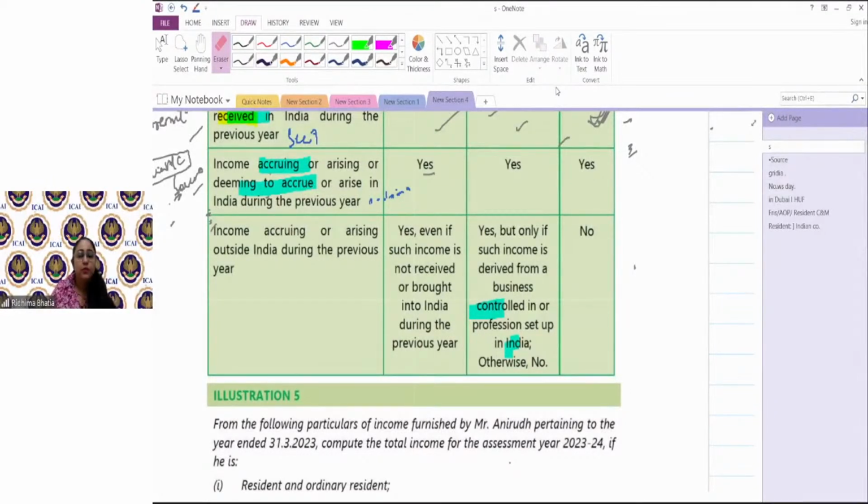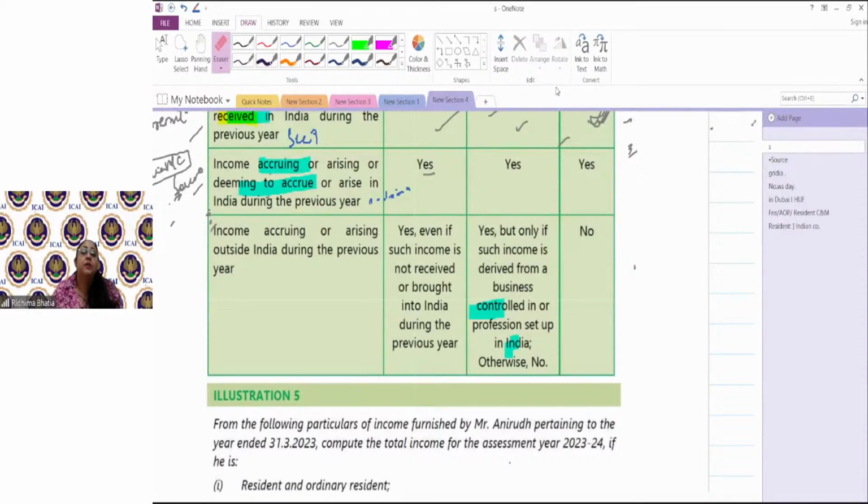Now, suppose a friend whose professional setup is in India is an interior decorator. If he goes to Kenya to provide the services of an interior decorator, that income generated would be a taxable income for an RNOR, because there is an extra taxability factor from the scope of total income perspective, right? And for ROR it would be taxable otherwise also. So simple. And it is not accruing in India. I'm not saying it's getting accrued in India.